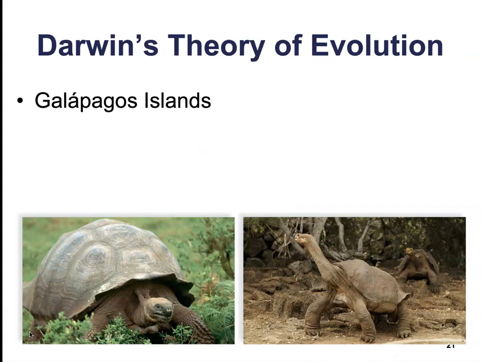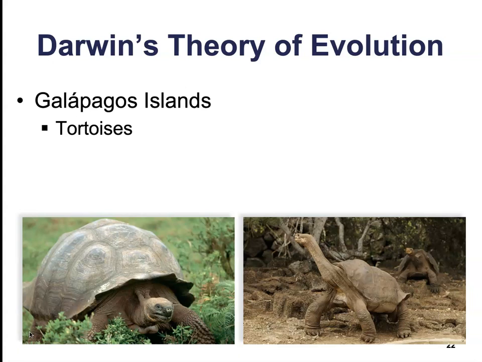Next, Darwin traveled to the Galapagos Islands. This is a group of small volcanic islands off the coast of South America. These islands are too far apart from the mainland for terrestrial plants and animals to migrate there. And so the species that he found on the islands were slightly different from those found on the mainland, and there were slight variations from one island to the next. So, for example, each island had its own version of the tortoise.